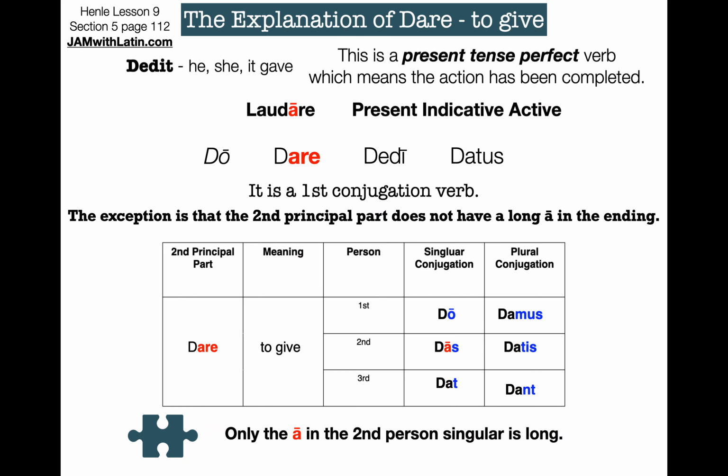Only the A in the second person singular, das, is long. Why is that? I don't know. That's just how it is. Sometimes there's rules in Latin we just have to memorize.